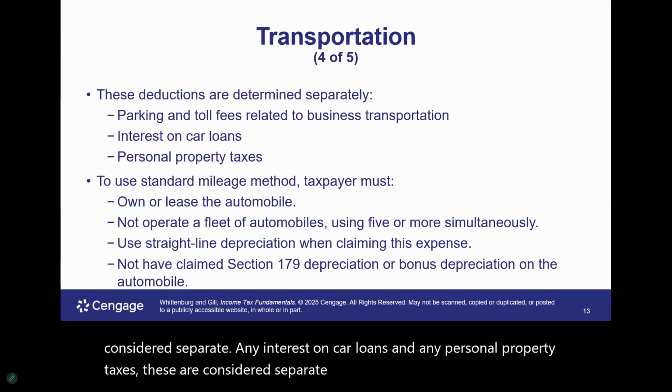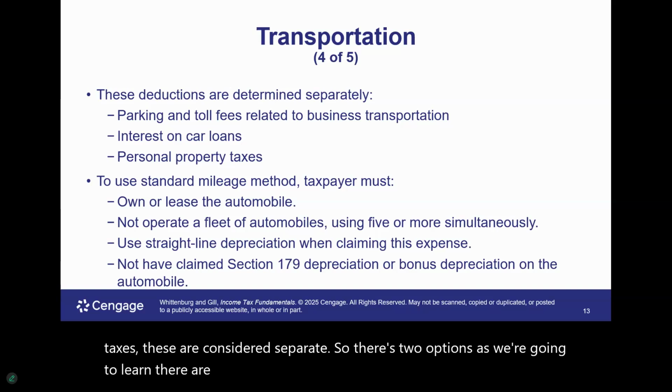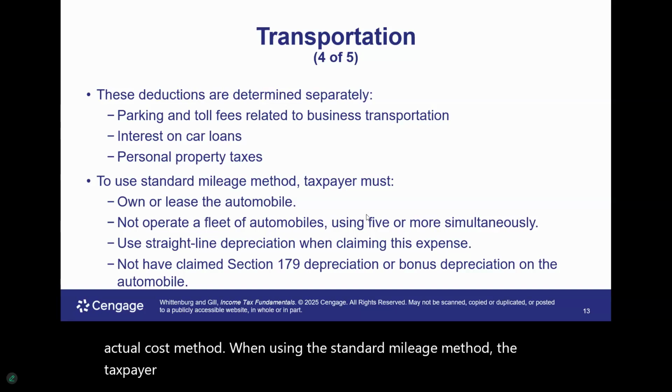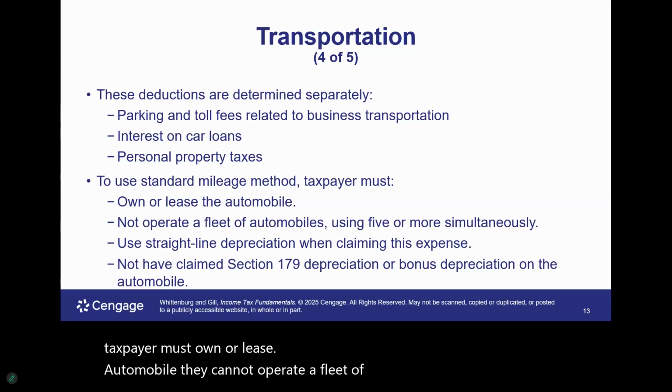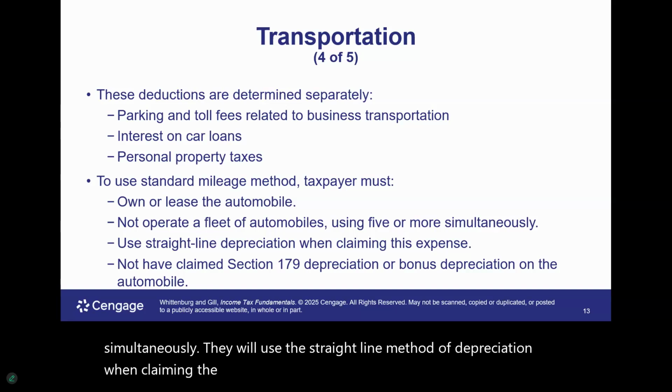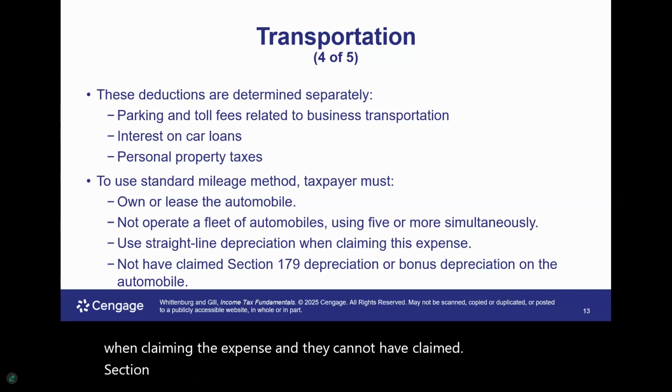So there are 2 options, as we're going to learn: the standard mileage method, and the actual cost method. When using the standard mileage method, the taxpayer must own or lease the automobile. They cannot operate a fleet of automobiles using 5 or more simultaneously. They will use the straight line method of depreciation when claiming the expense, and they cannot have claimed Section 179 depreciation or bonus depreciation on the automobile.